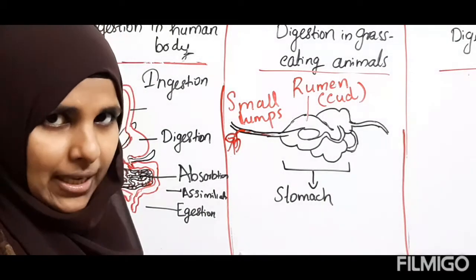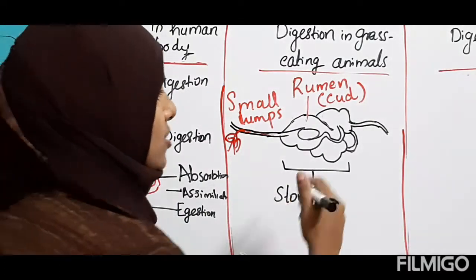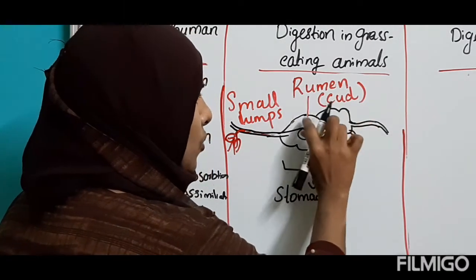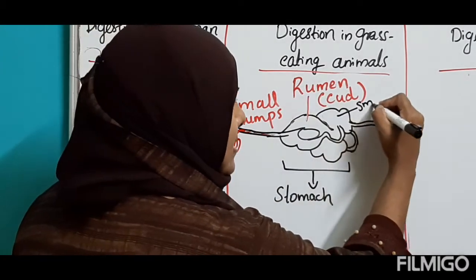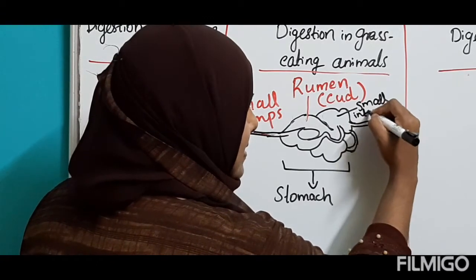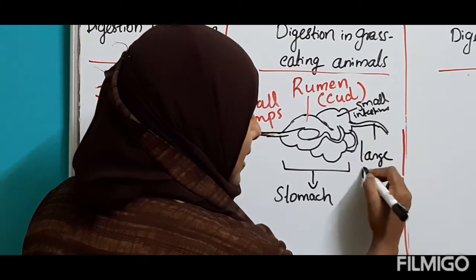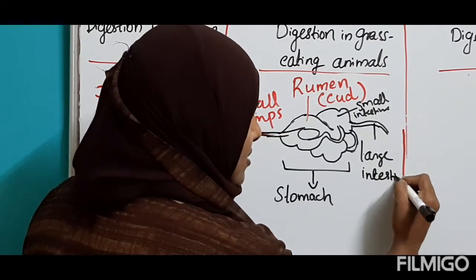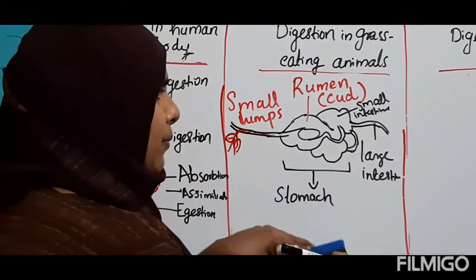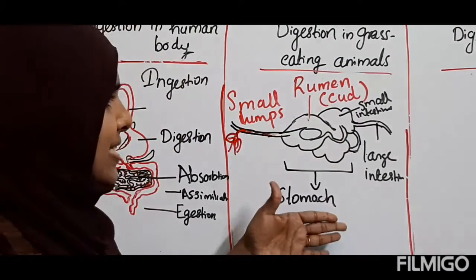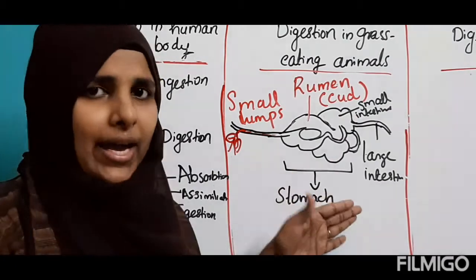Ejection process is happening right through the anus. Clear? So this is part of the stomach, this is the rumen, and this is the small intestine, then this is the large intestine. Okay, large intestine. It is as usual our human body. Then after that food is ejected through the anus. Dear all, this is happening in cow and buffalo.